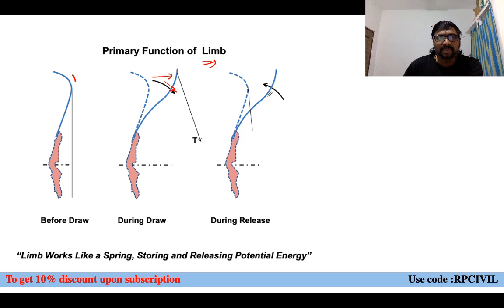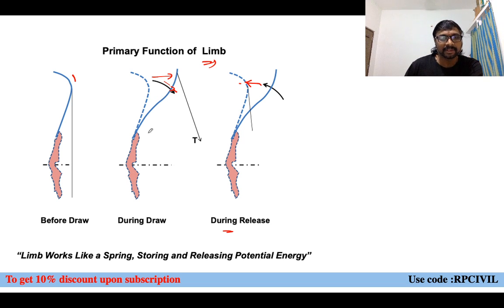And during release, what will happen? After pulling it, we'll be releasing the arrow. When you are releasing the arrow like this, what will happen? Again, your limb will be moving from this position to the original position like this or not? So it is during release. So what you can say? Whenever you are observing this limb, it is similar to which one? Is it not similar to a spring?